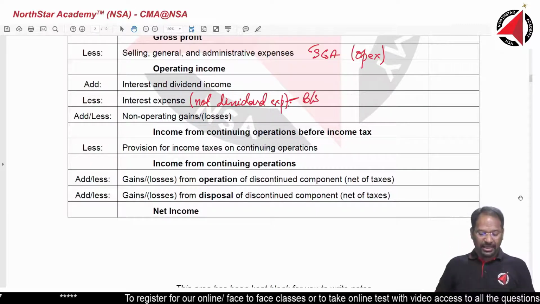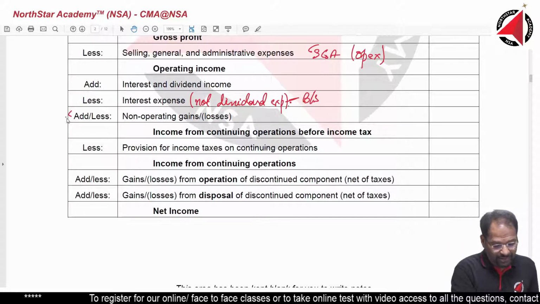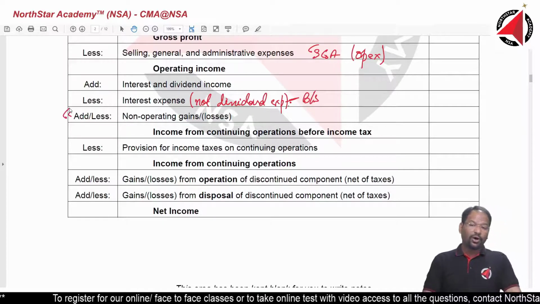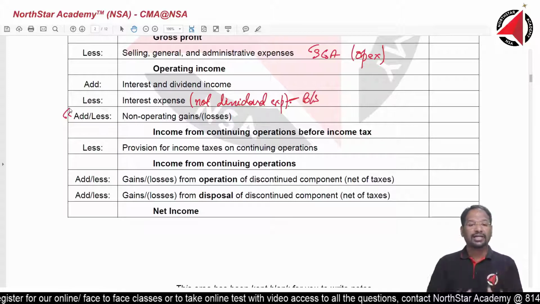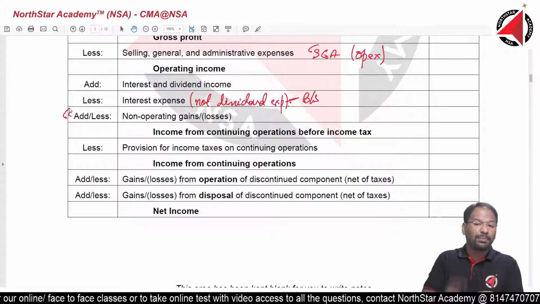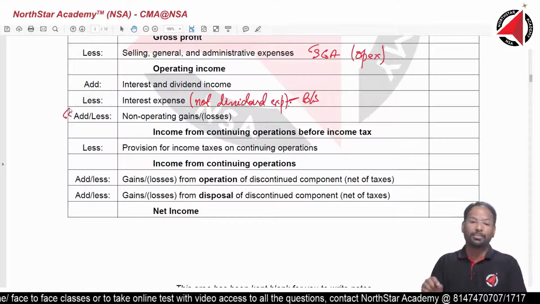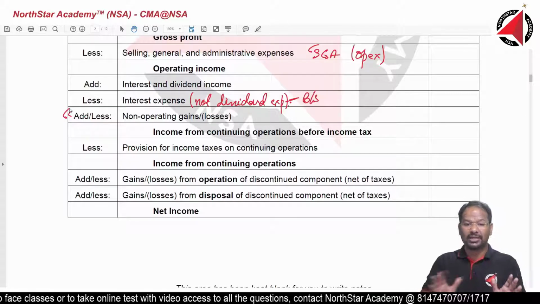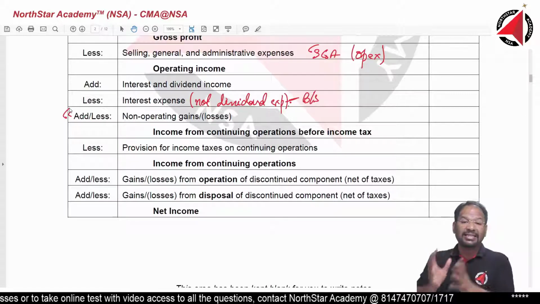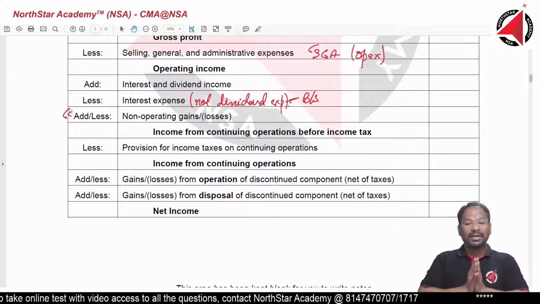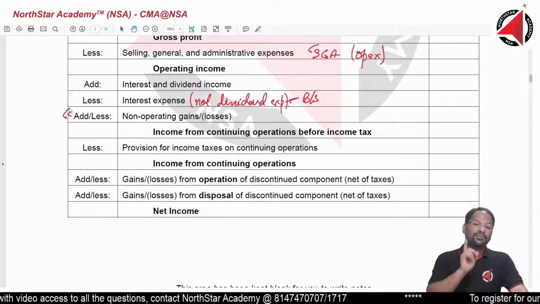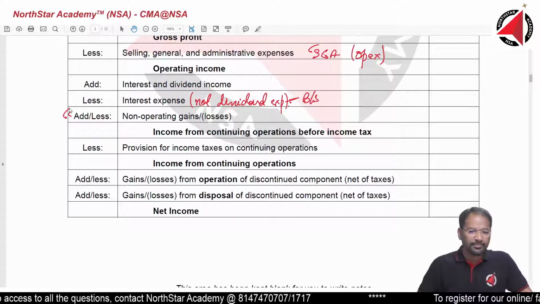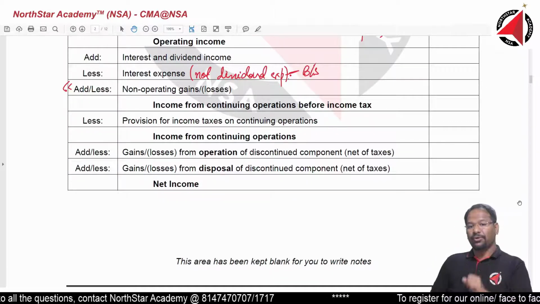So any gain or loss on sale of plant equipment, machinery, furniture, all those items will come here, because that is not part of my day-to-day business operation. Buying and selling machinery is ancillary to my main business, but it is not my core business. What is my core business? Selling furniture.